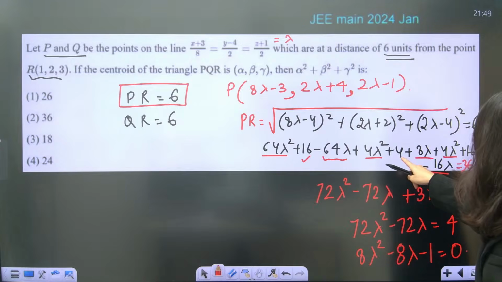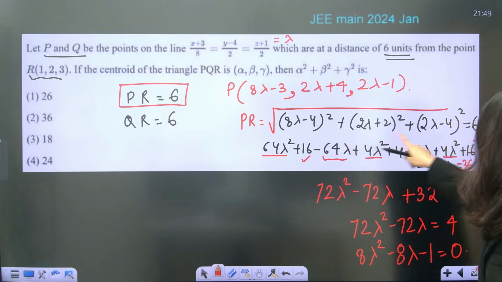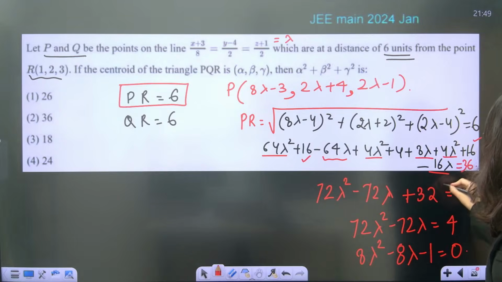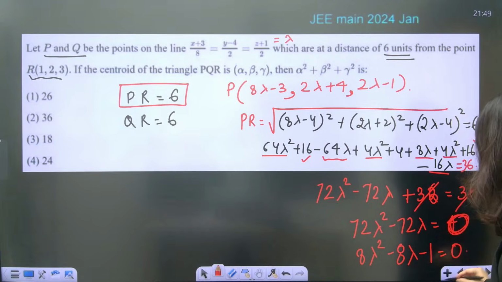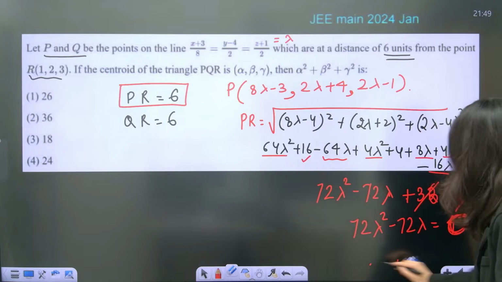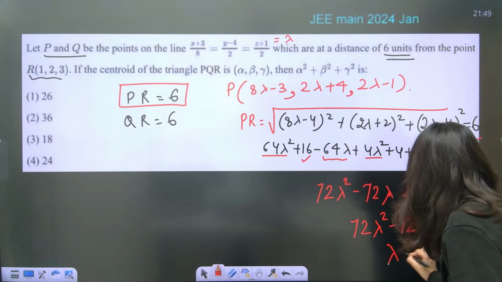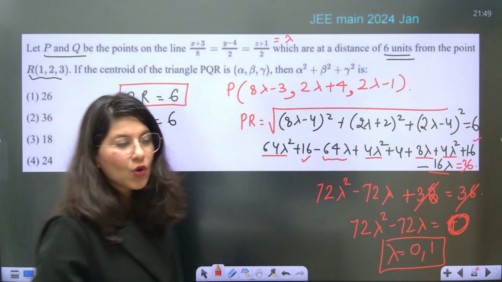Then we are having 4 plus 16 or 4. Oops. So okay, got it. 36 gone. So this is 0, guys. So from here, this is 0. That means clearly lambda is coming out as 0, 1.